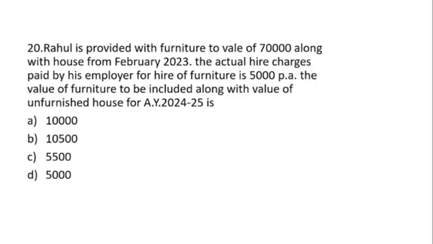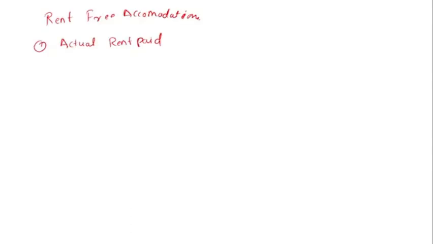The amount paid for the furniture is 5,000 per annum. You need to fulfill the three conditions, and whichever is lower. The first is actual rent paid, and the second is 15% of salary.